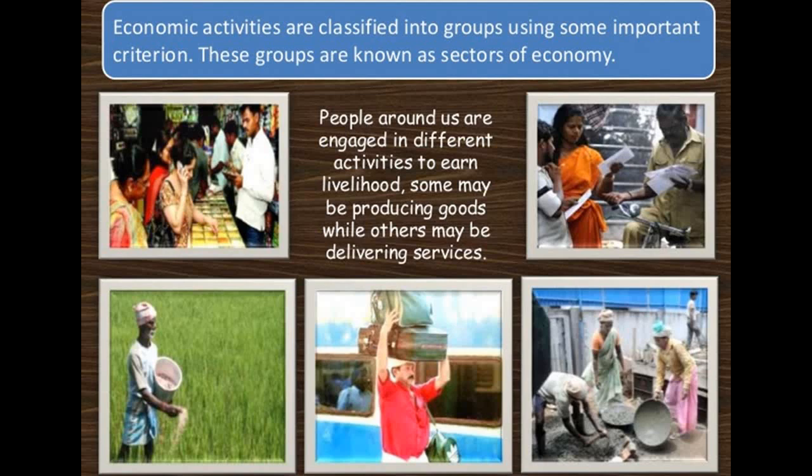So the raw material should be there, that comes under one category. Now those who are making it, they come in the second category, and those who are delivering it come in the third category. So this is how all the activities are different from each other, and they are also divided under different categories.